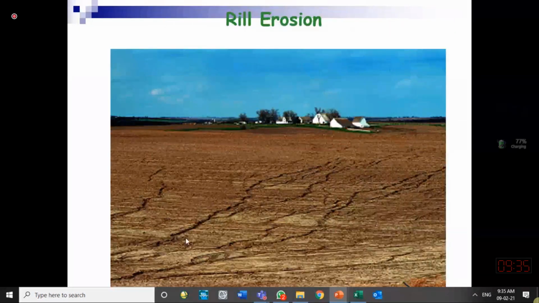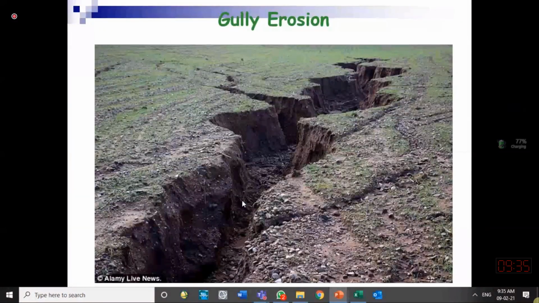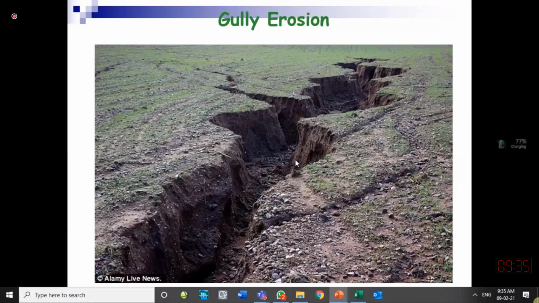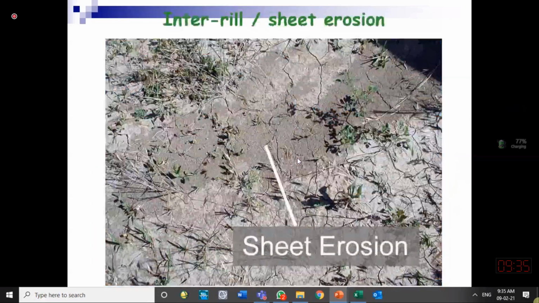Then small channels are formed within the plain area. Even within the plain area, small channels are formed. We say rills have been formed. If the rills are expanding or increasing in size, it means rills are also being eroded. So some soil is also eroded within the rills. When rills combine together, we say a gully has been formed. And when gullies combine together, we say a channel has been formed.